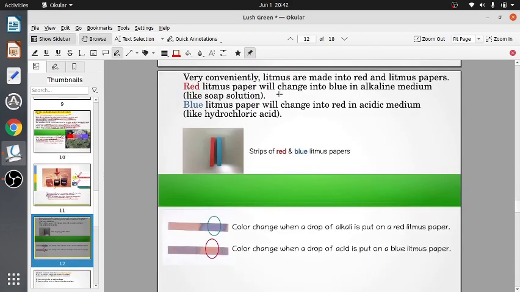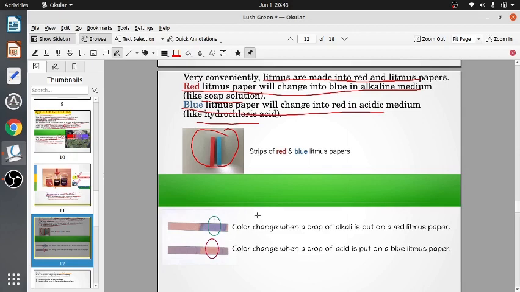Now conveniently, litmus is made into red and blue litmus papers, which come in strips. Red litmus paper will change to blue in alkaline medium, like soap solution. Blue litmus paper will change to red in acidic medium, like hydrochloric acid.